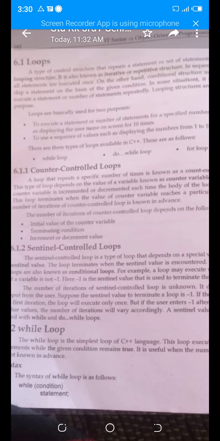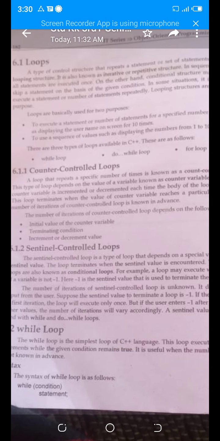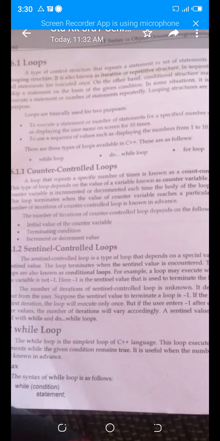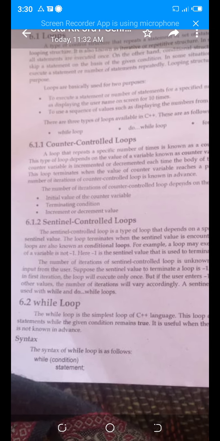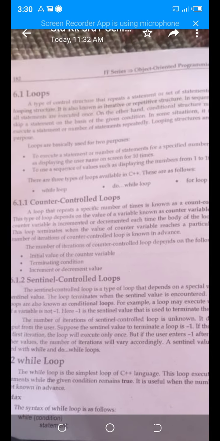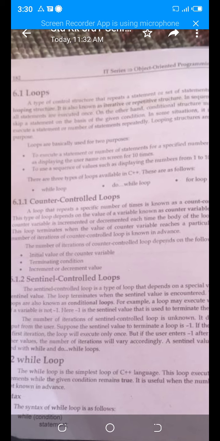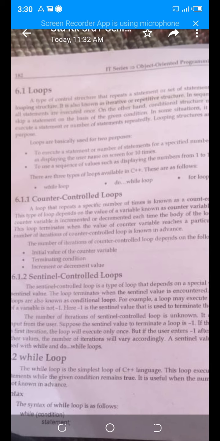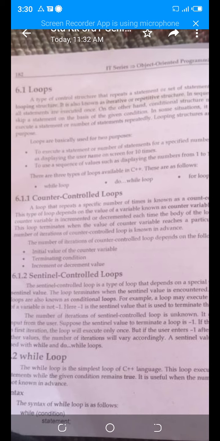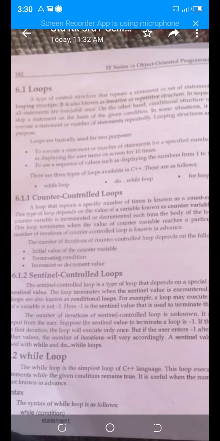Fine. So whenever you apply any type of condition, until the condition is true, your loop will execute until your sentinel value is achieved. These are two things in the loops. Number one, counter control loop. Number two, sentinel control loop. Again I repeat, counter control loop means when your variable achieves the counter condition.